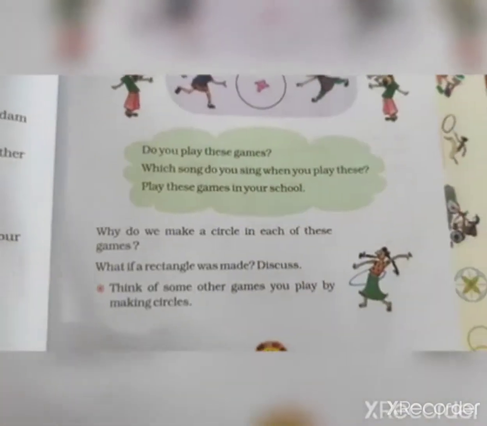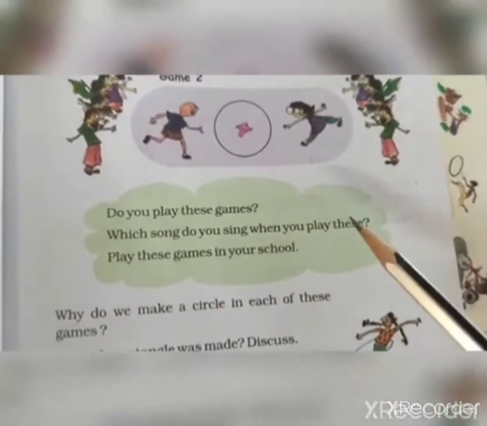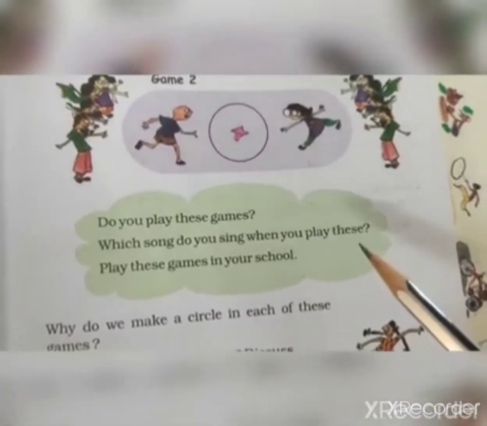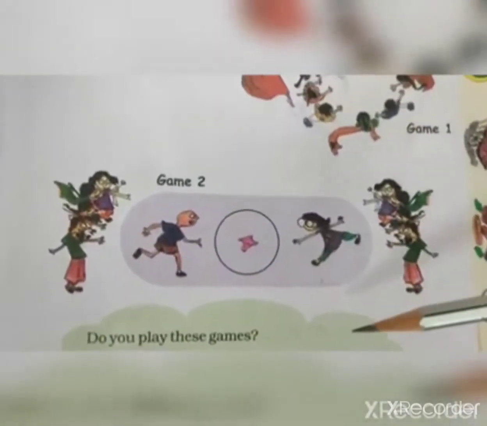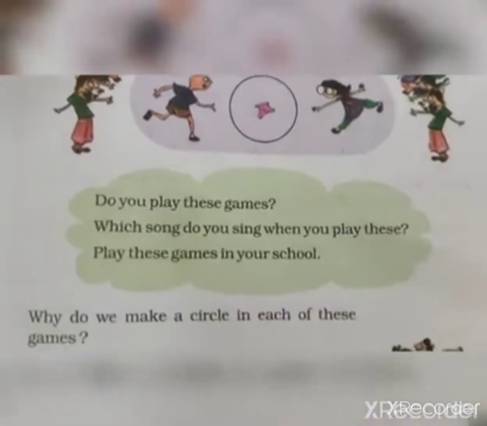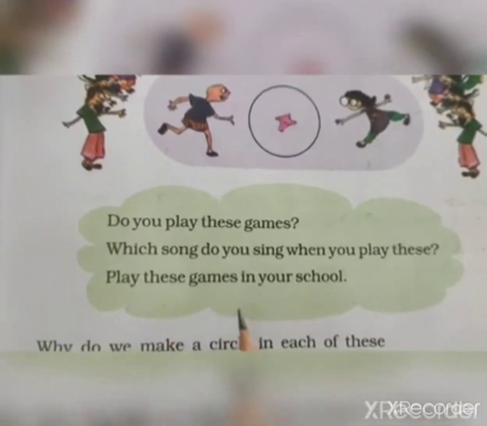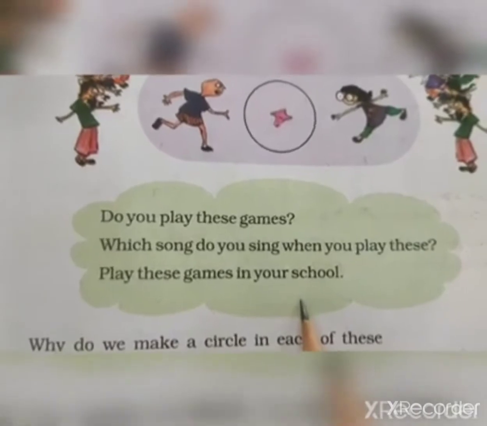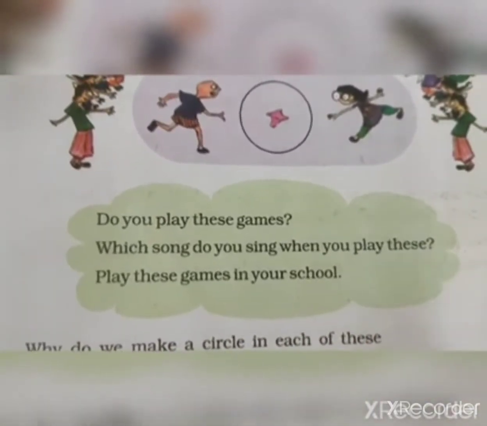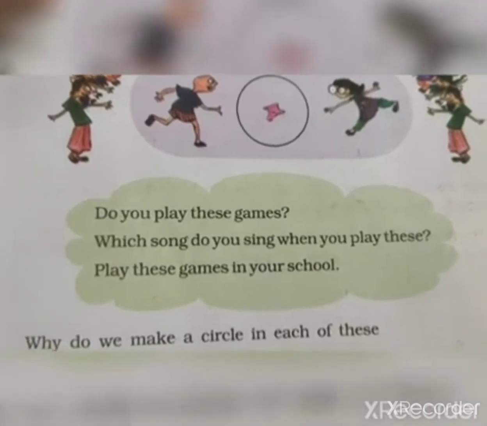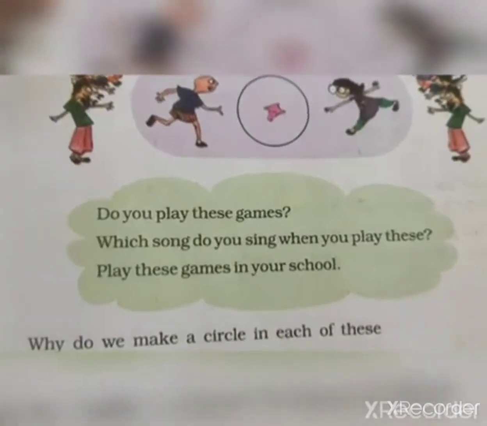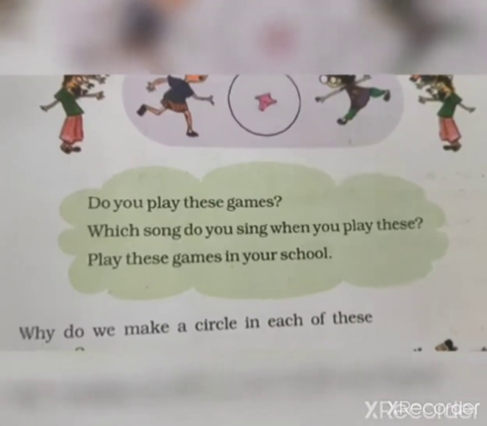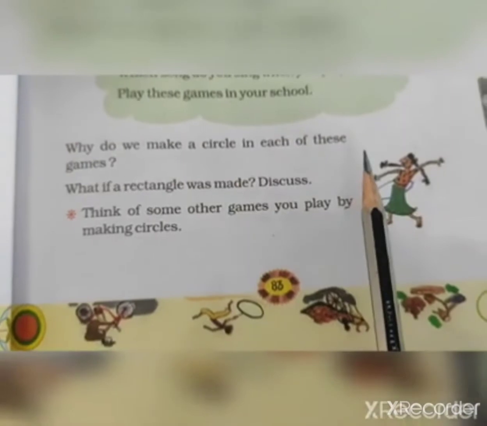Which song do you sing when you play this? So you will sing the song and send your video on my personal number, because I don't know the name of these games. Seriously, children, you know very well, so you will tell me. Play these games in your school. It's not possible now, so next year, I hope and pray to God, when all the circumstances will be fine and you will come to school, definitely you will play the game, and I will also play with you. Why do we make a circle in each of these games?